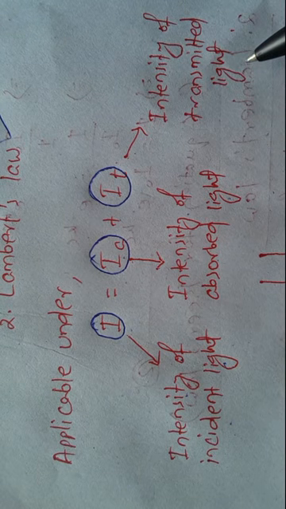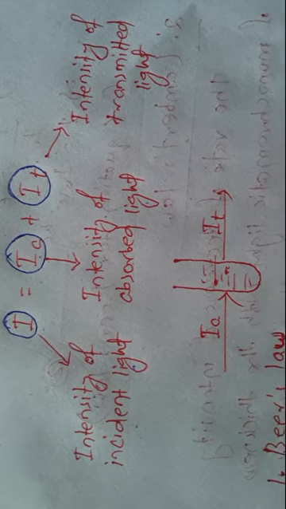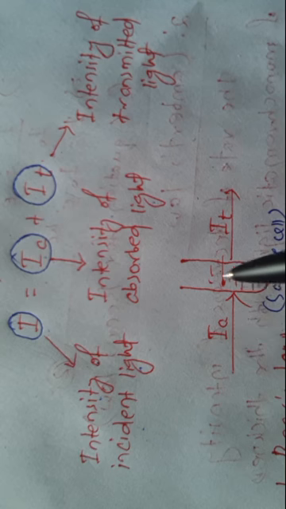We can see in this picture the sample cell containing the sample. When the electromagnetic radiation interacts with the sample, some light is absorbed with intensity IA.